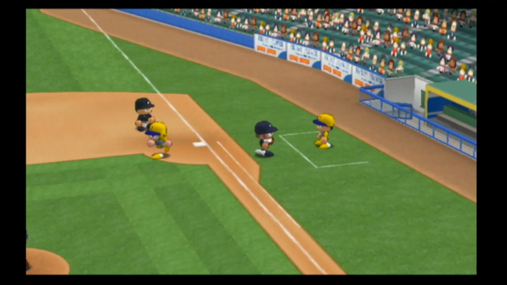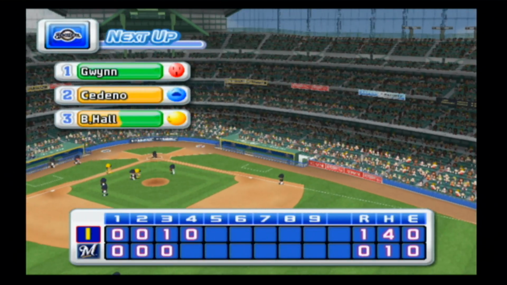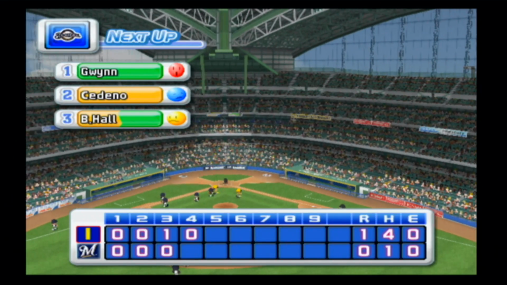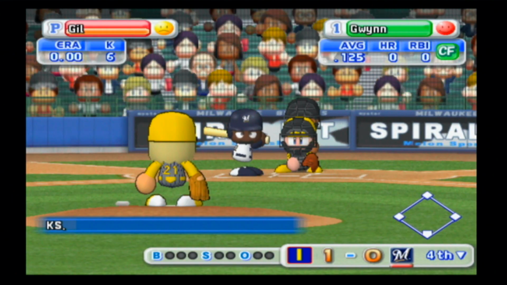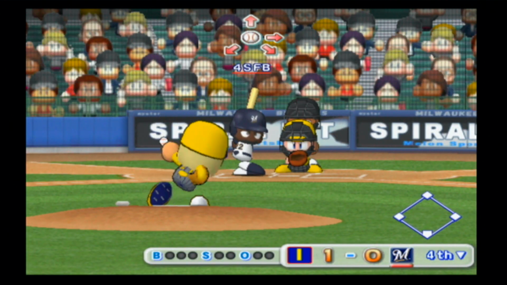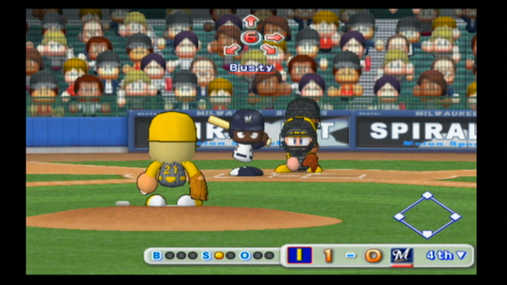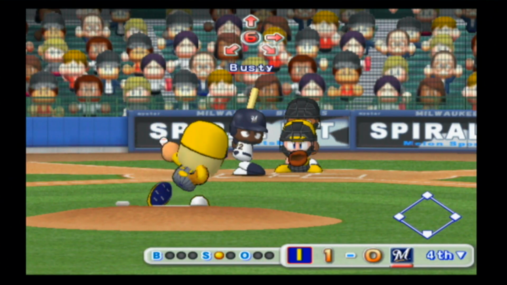Well, not a good throw from Hall, but at least it brings Nitro into where he can make the tag for out number 3. So still 1-0 Squirrels as we go to the bottom of the 4th. Tony Gwynn Jr. back up to the plate. The Brewers did manage a hit, but then immediately hit into a double play, so they have still gone down in order. McGill has faced the minimum.